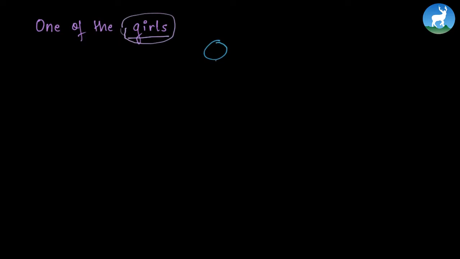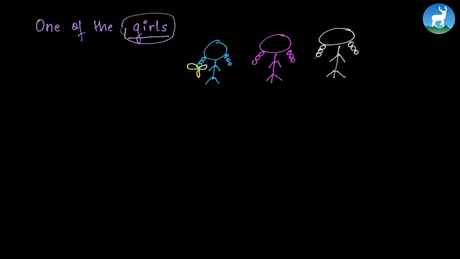So here in the picture, there are 3 girls. One girl is girl 1, then the second girl, and the third girl. So these are 3 girls, and we are talking about one among these 3 girls, right?